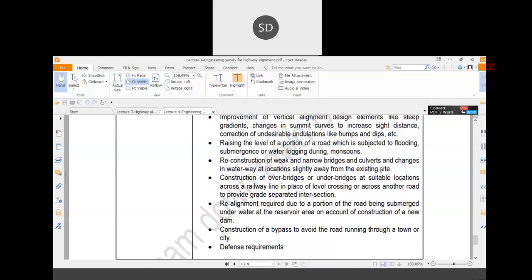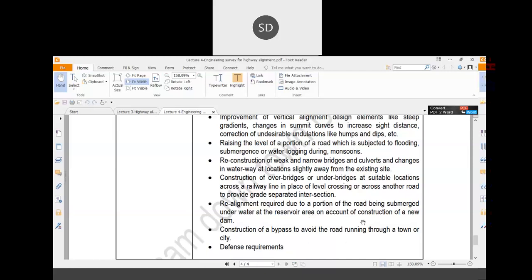Suppose you want to reconstruct one bridge that is a very old bridge, so you are constructing a new bridge. In that case your alignment should be slightly deviated from its original position to cross over that newly constructed bridge. Realignment is also required due to a portion of the road being submerged under water in a reservoir area. Suppose one dam is there, and associated with it one reservoir area is there. If a road falls under the reservoir area, in such cases you have to go for the realignment of the road.